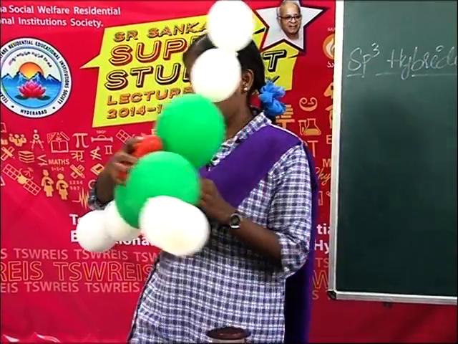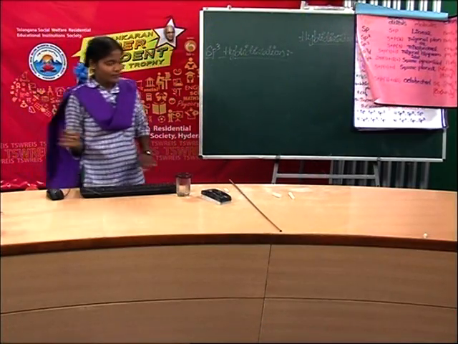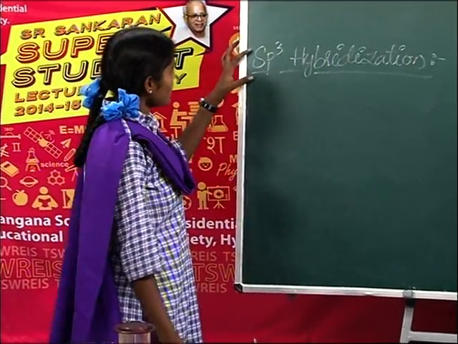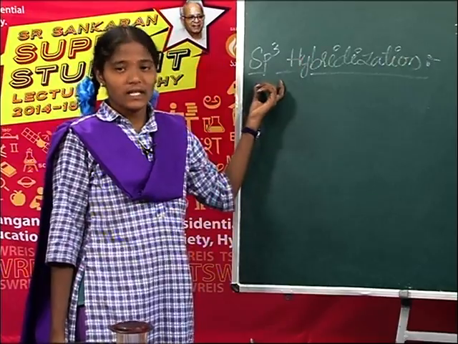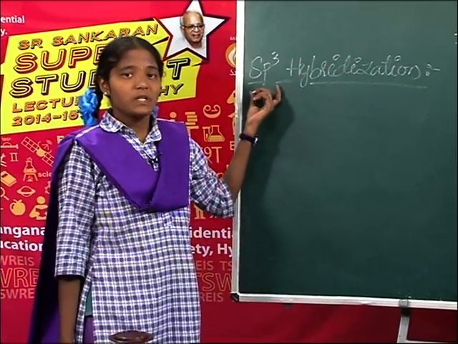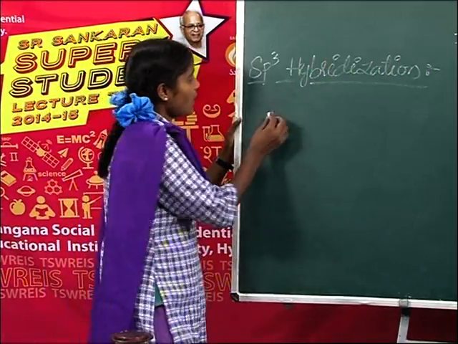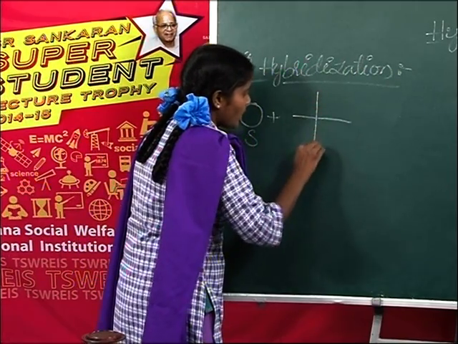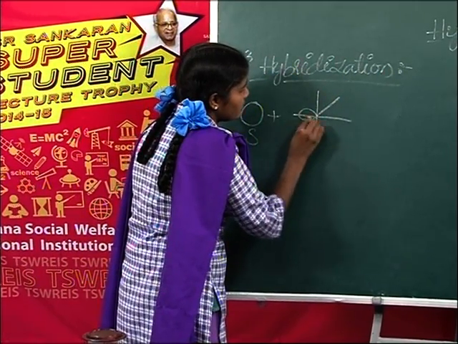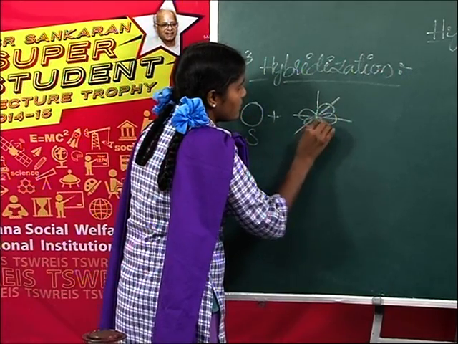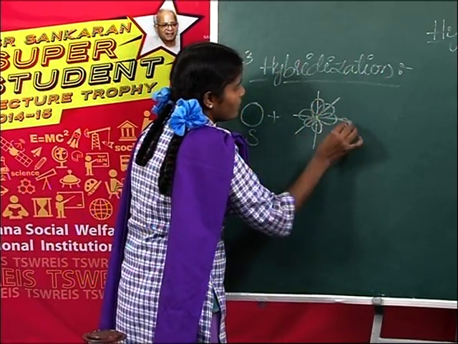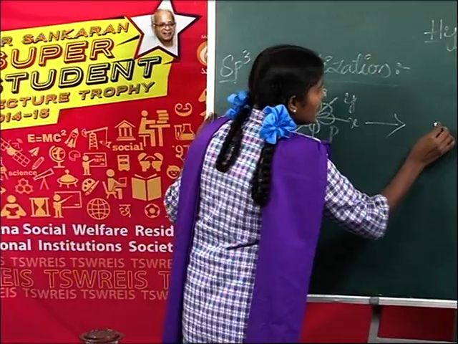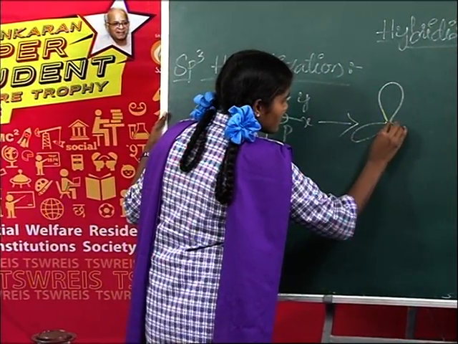Did you understand? Next, let us discuss sp3 hybridization. In this hybridization, one s orbital and 3 p orbitals intermix with each other. It gives 4 sp3 hybrid orbitals. How many s orbitals? 1. And 3 p orbitals. They intermix with each other and give 4 sp3 hybrid orbitals.